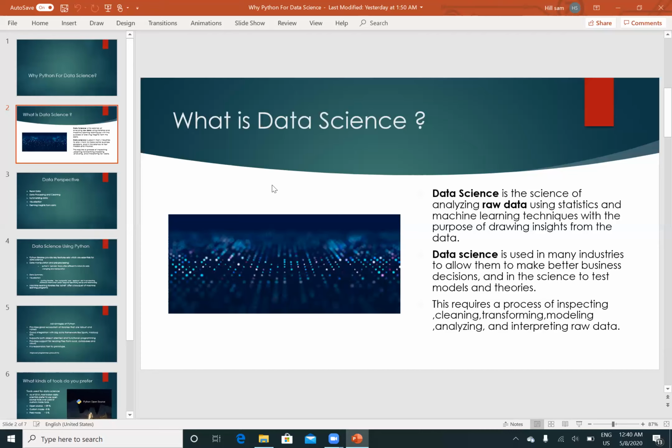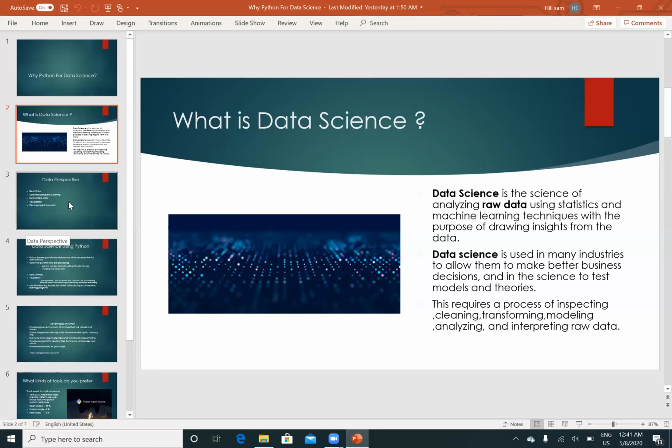And in order to get better decisions, good insights, we are going to follow some steps in data science. It requires a process of inspecting the data, pre-processing, cleaning and transforming the data. After that we can go for modeling, analyzing and interpreting raw data. And in this course we are going to discuss what cleaning is, how we go for the pre-processing, how we go for the analyzing and everything.